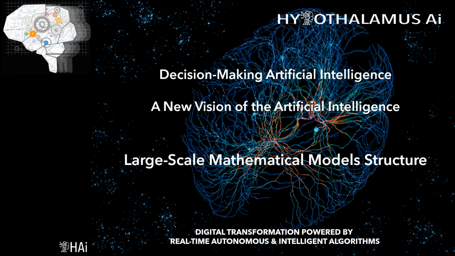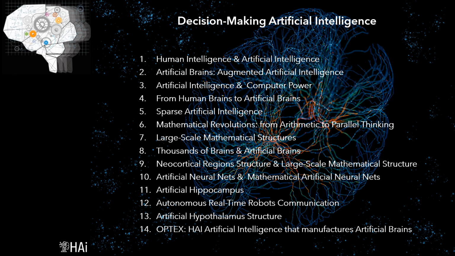Presents the short conference, Large-Scale Mathematical Model Structure. It corresponds to one of several short conferences, in which the advances of HI research are presented, on the topic of artificial brains and decision-making artificial intelligence. The list of short introductory lectures to decision-making artificial intelligence are presented in the picture.